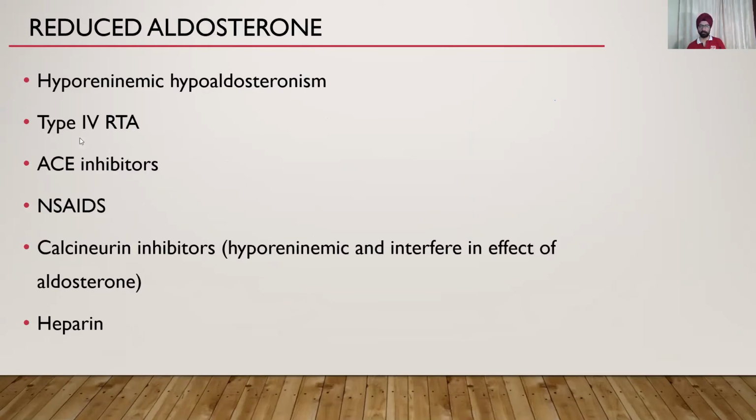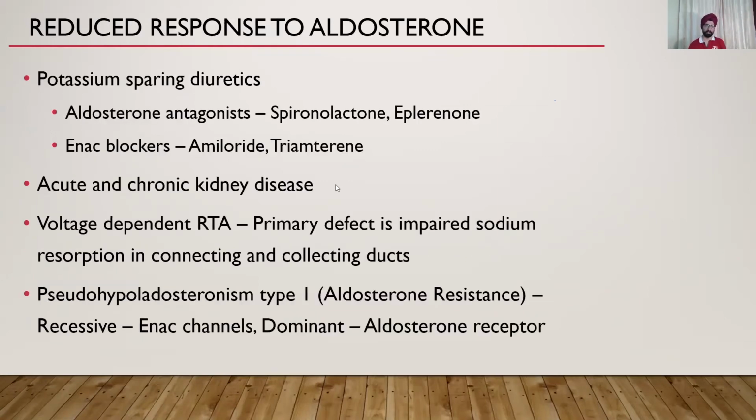Very important to remember are ACE inhibitors and NSAIDs. NSAIDs are the most misused drugs in society, and I think we all forget before prescribing how dangerous they can be. Okay, so reduced response to aldosterone, again, that can happen due to many drugs like aldosterone antagonists, and they are used to treat various conditions.